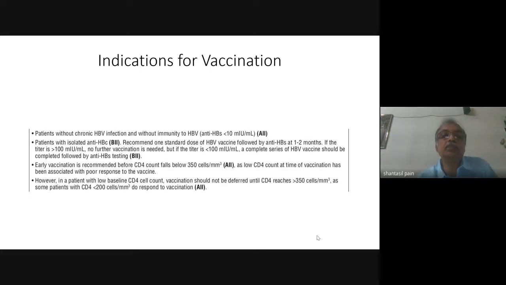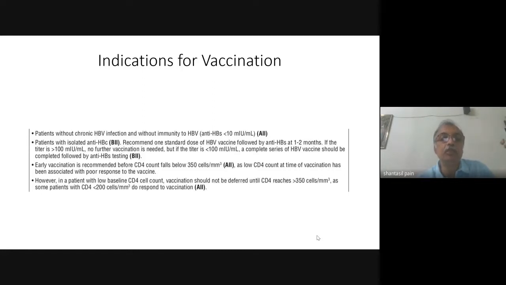What you do in this situation is that you give one standard dose of the vaccine and after 1 to 2 months, check the anti-HBs. If the anti-HBs titer is more than 100, then no vaccination is needed. But if it is less than 100, then a complete series of vaccination should be given. Early vaccination is recommended before CD4 count falls below 350, as low CD4 count at the time of vaccination has been associated with poor response to vaccine.